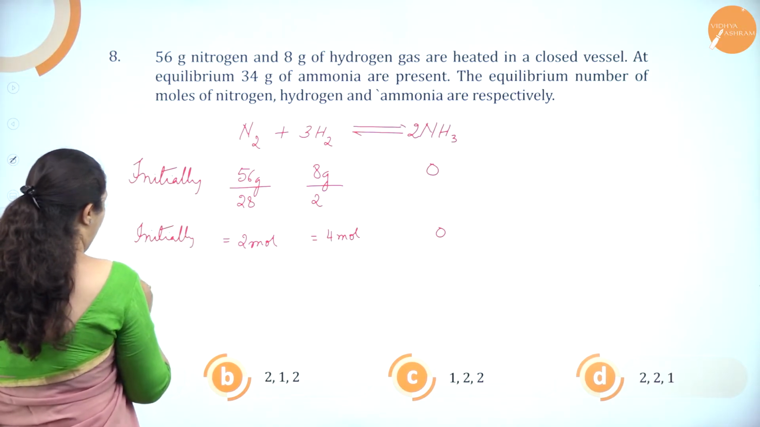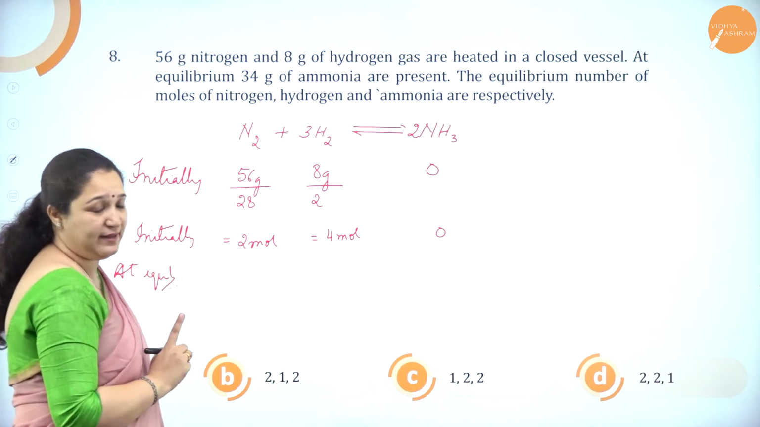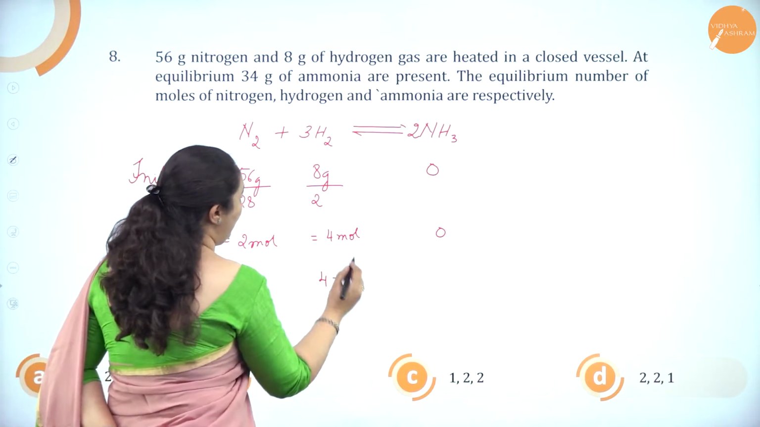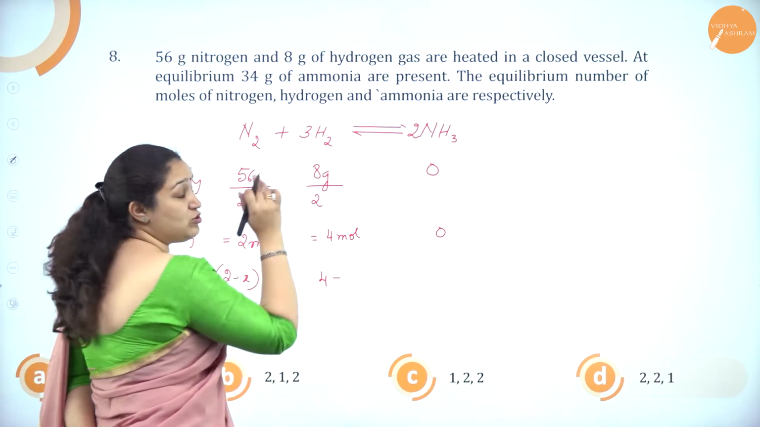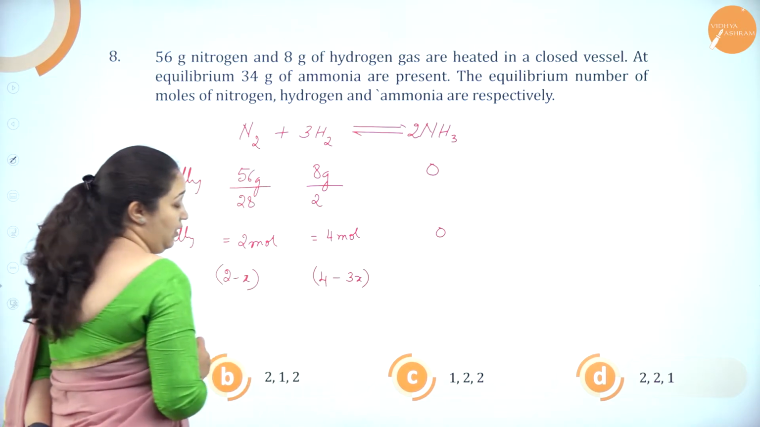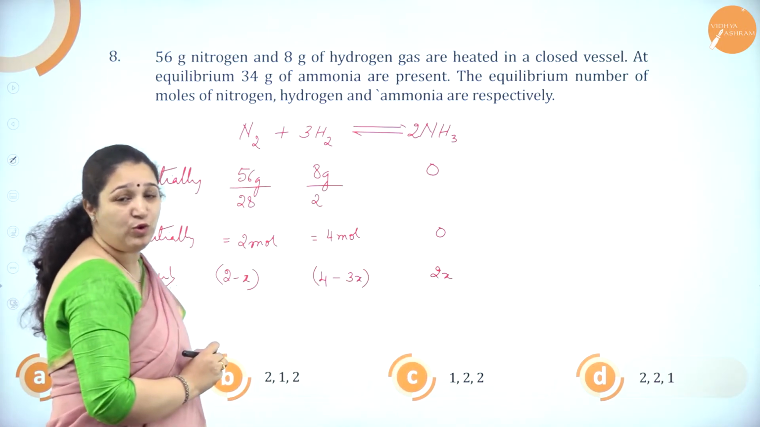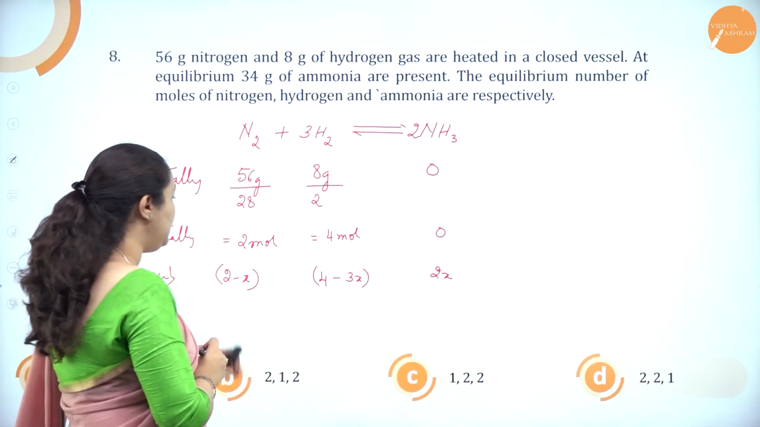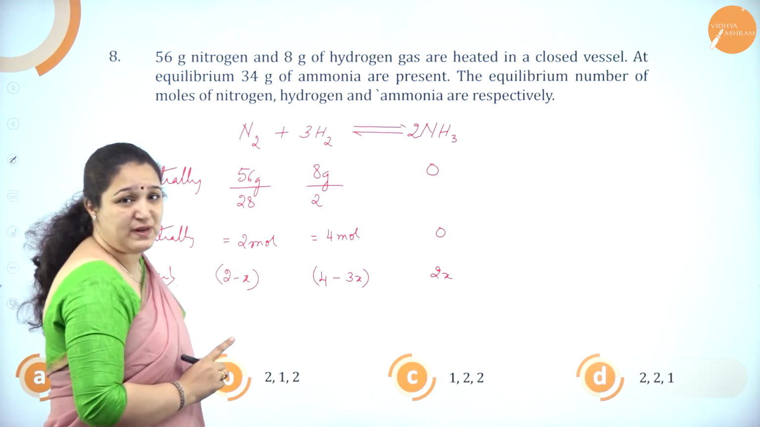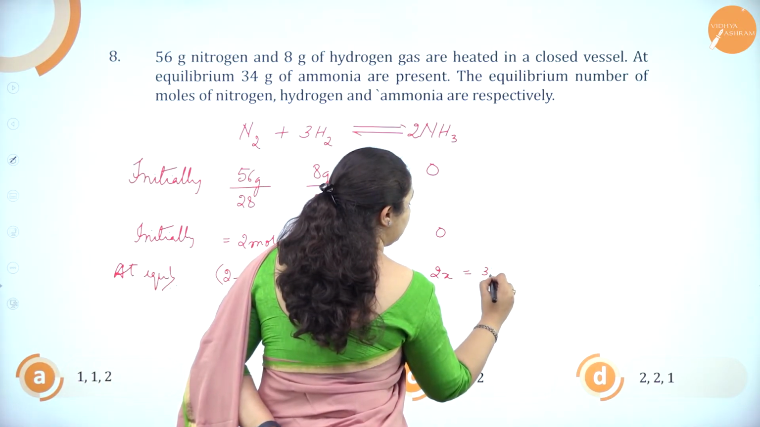Now, at equilibrium, I'll consider x moles of nitrogen is reacted. So 2 minus x is remaining. Here 4 minus 3x moles of hydrogen is remaining, since x moles of nitrogen means 3x moles of hydrogen is used up, and 2x moles of ammonia is formed. Now, it's also given that at equilibrium 34 grams of ammonia is present. So at equilibrium this 2x is equal to 34 grams.